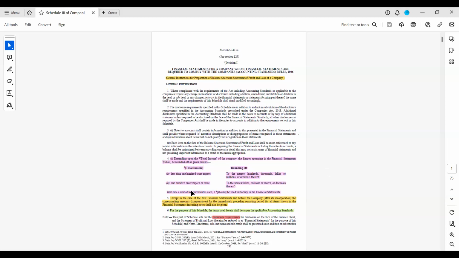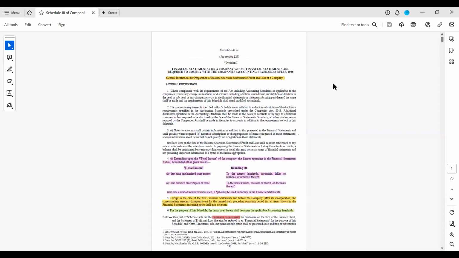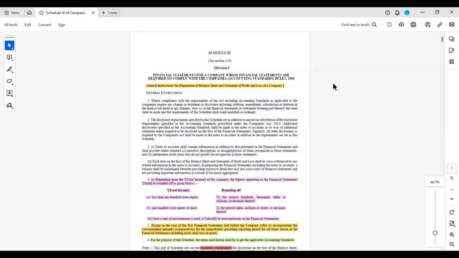Now here, in the fourth point, depending upon the total income of the company, the figures appearing in the financial statements shall be rounded off as given below. Less than 100 crore total income, there are two columns.